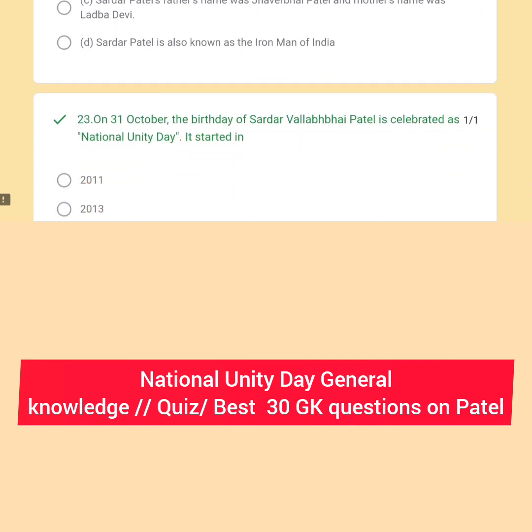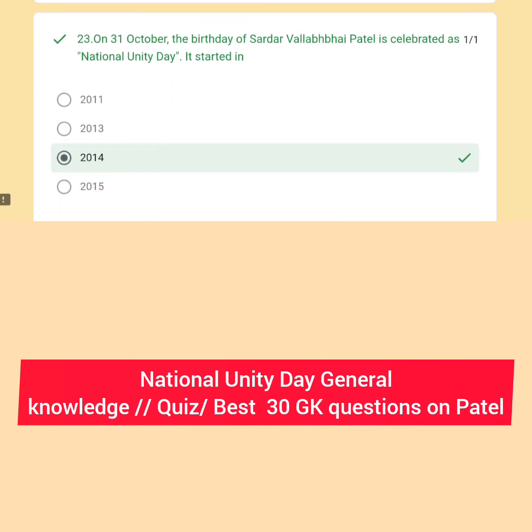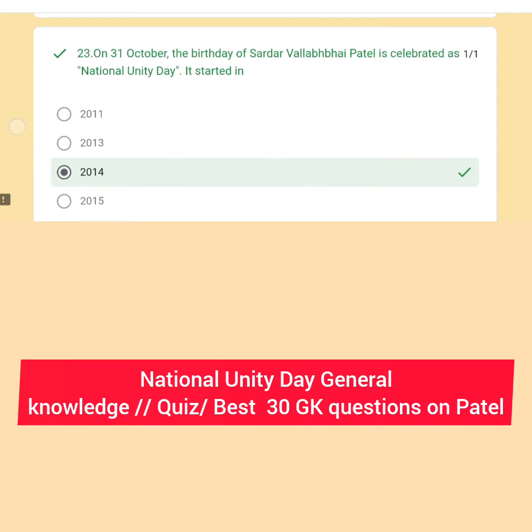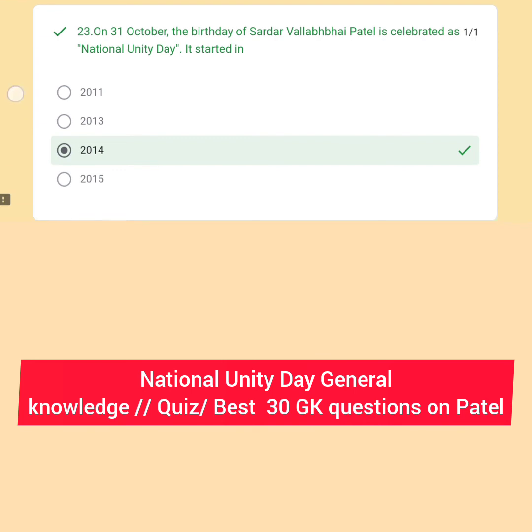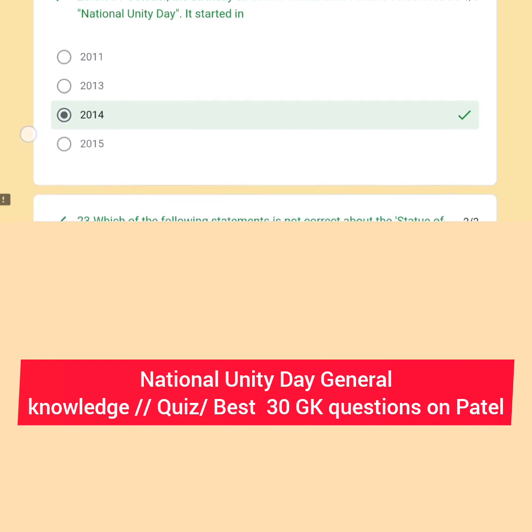So come to question number 22. On 31st October, the birthday of Sardar Vallabhbhai Patel, National Unity Day is celebrated. It started in 2014, as I already told, and this decision was taken by the NDA government, the National Democratic Alliance, that has ruled at the center since 2014 in India. So this day we are celebrating National Unity Day.